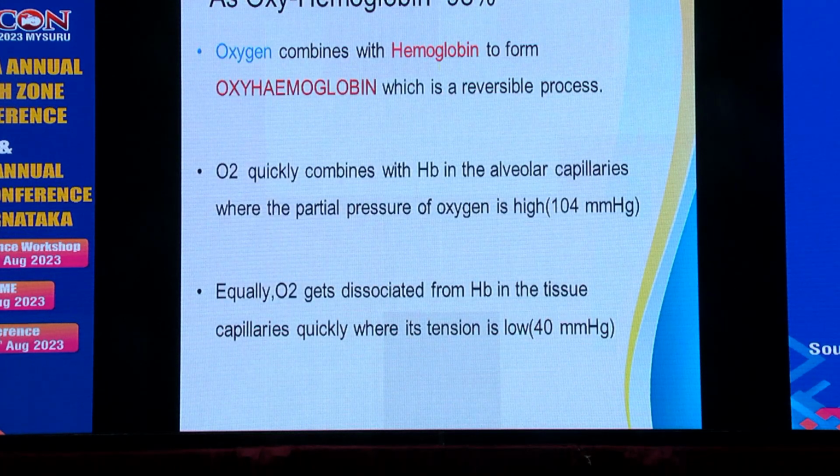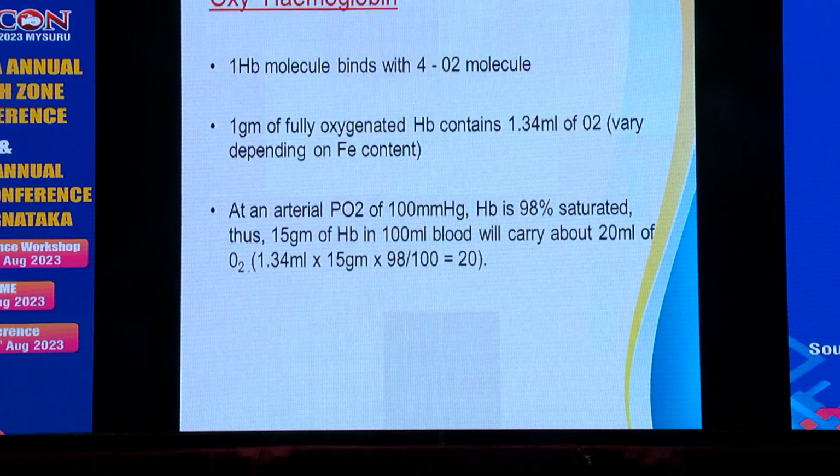Oxyhemoglobin is 98%. Oxygen combines with the hemoglobin to form oxyhemoglobin, which is a reversible process. Oxygen quickly combines with hemoglobin in the alveolar capillaries, where the partial pressure of oxygen is high, that is 104 millimeters of mercury. Equally, oxygen gets dissociated from the hemoglobin quickly in the tissue capillaries, where its tension is very low, that is 40 millimeters of mercury.